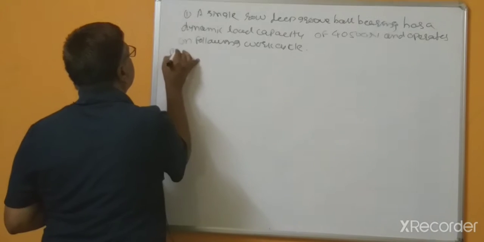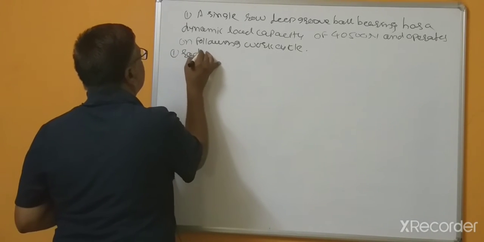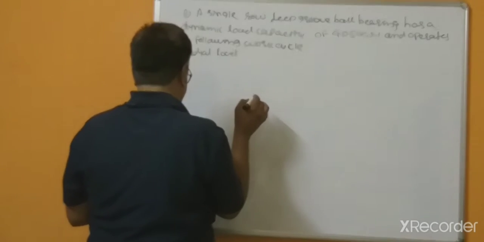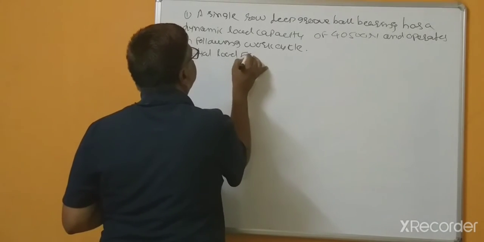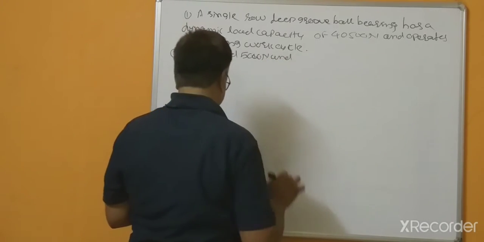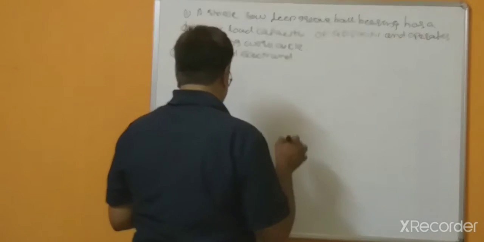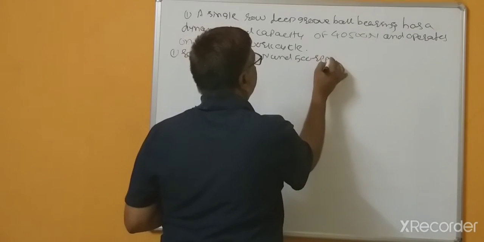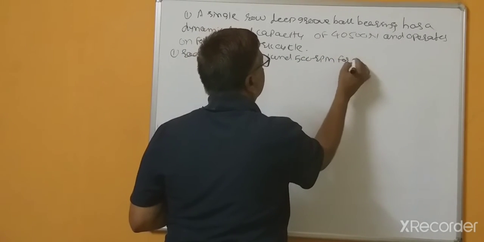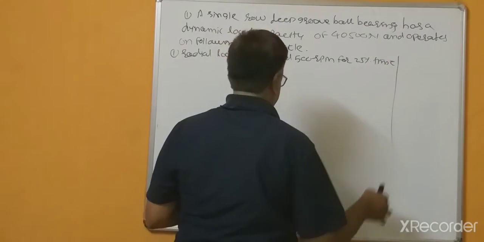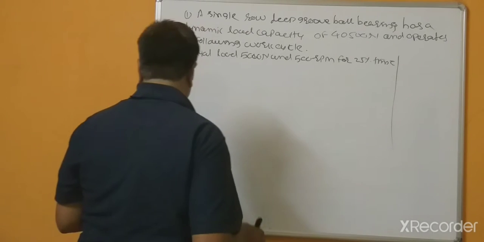First, a radial load of 5000 Newton at 500 RPM for 25% of the time.